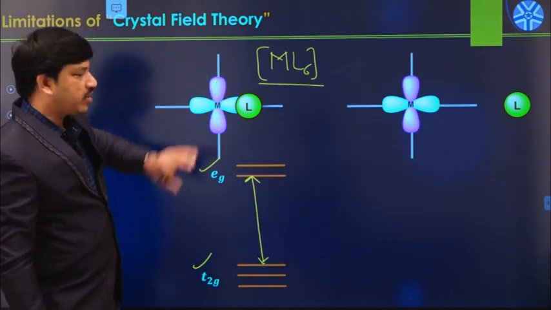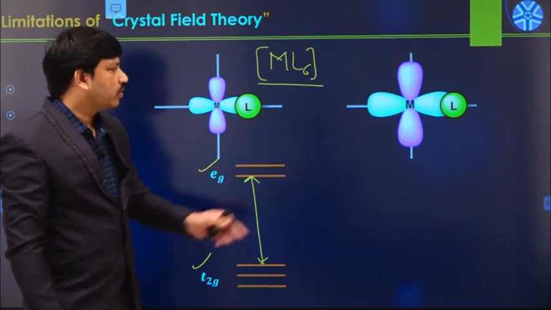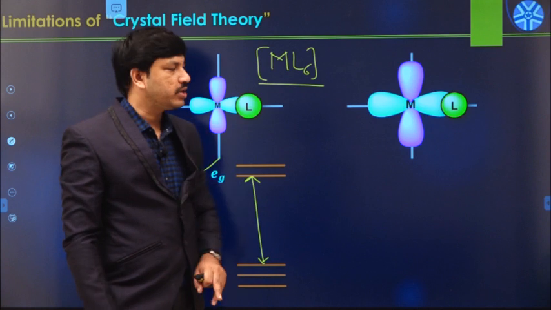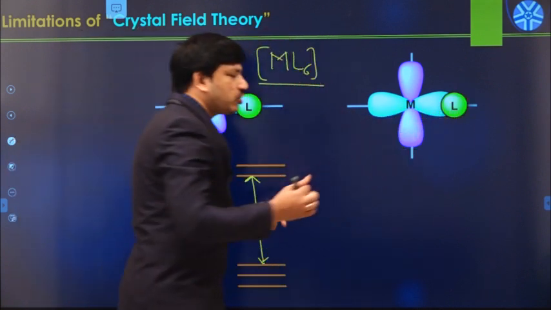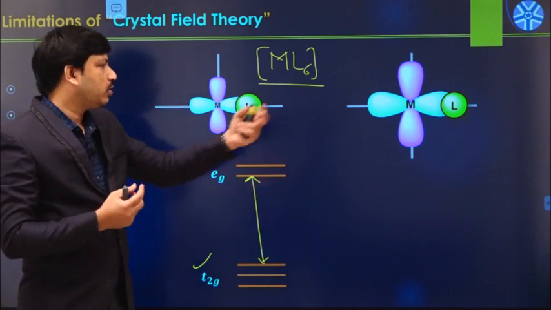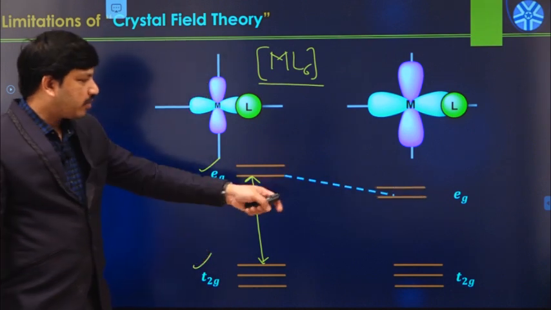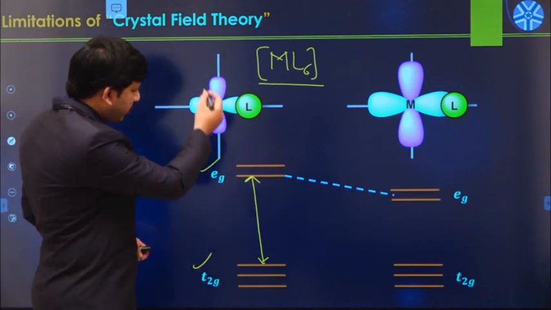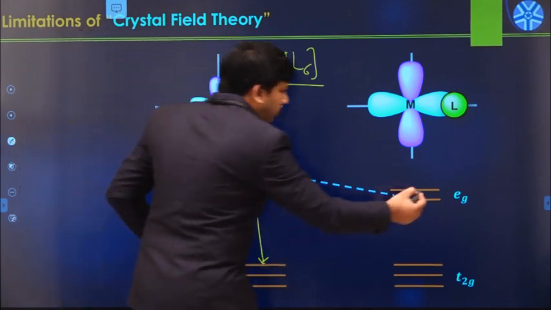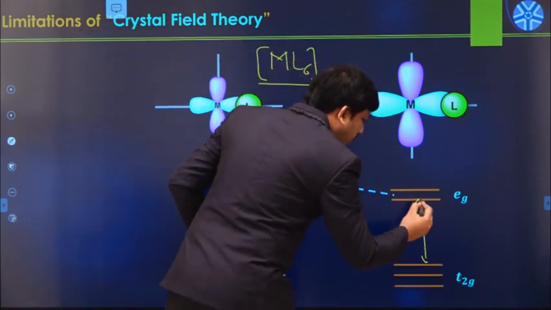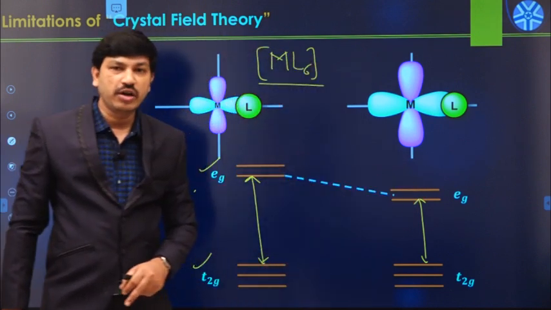That is in the absence of the nephelauxetic effect. But whenever there is a cloud expansion process going on, what will happen? These orbitals are a little bit stabilized, so the metal d orbitals are a little bit stabilized. Therefore, the splitting pattern is something like this. Compared to the splitting in the absence of the nephelauxetic effect, in the presence of the effect the energy gap between the t2g and eg orbitals decreases.